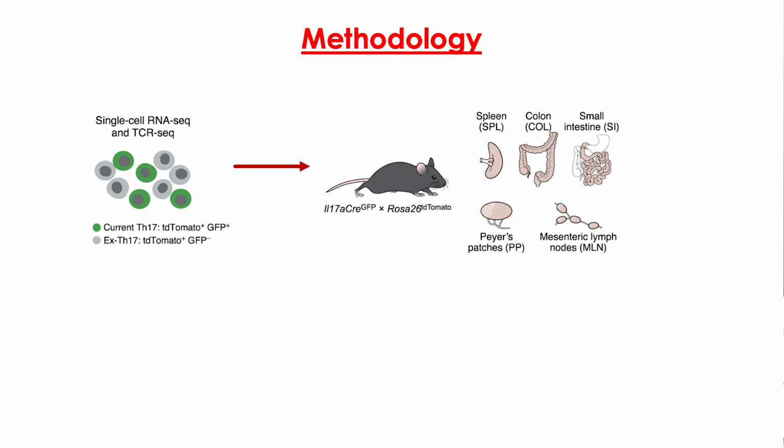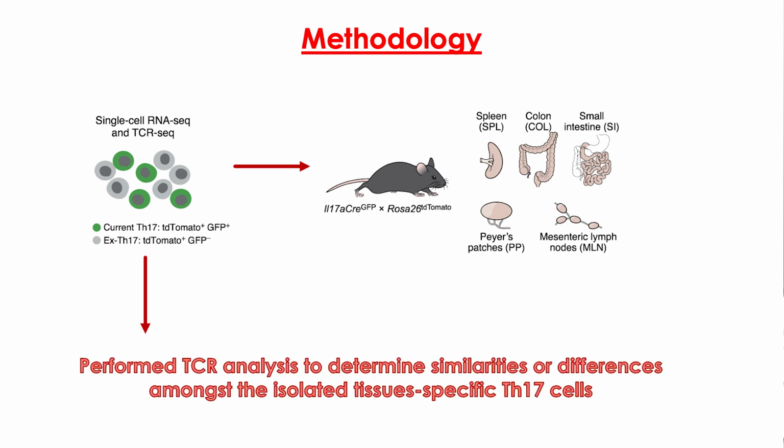She did single cell RNA-seq of Th17 cells from different organs, including lymph nodes, spleen, gut-associated lymphoid tissue, mesenteric lymph nodes, and brain in case of autoimmune disease of the brain. And then she analyzed their T cell receptor sequences as well to see how similar or related they are.